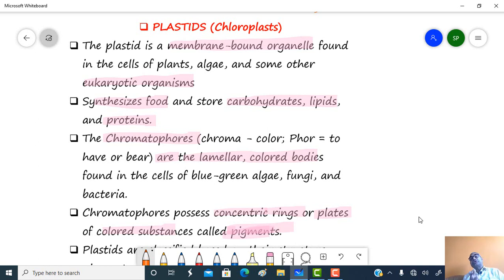Plastids are involved in the synthesis of food and storage of the food in the form of either carbohydrate, lipid or protein.